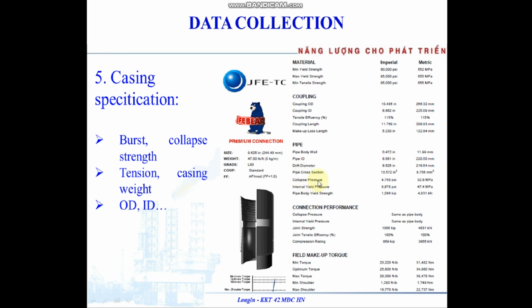We have collapse pressure and internal yield pressure, that means burst pressure, and body yield strength, that means the tension of the body. We can go to the website, WAM service, to download the casing specification.